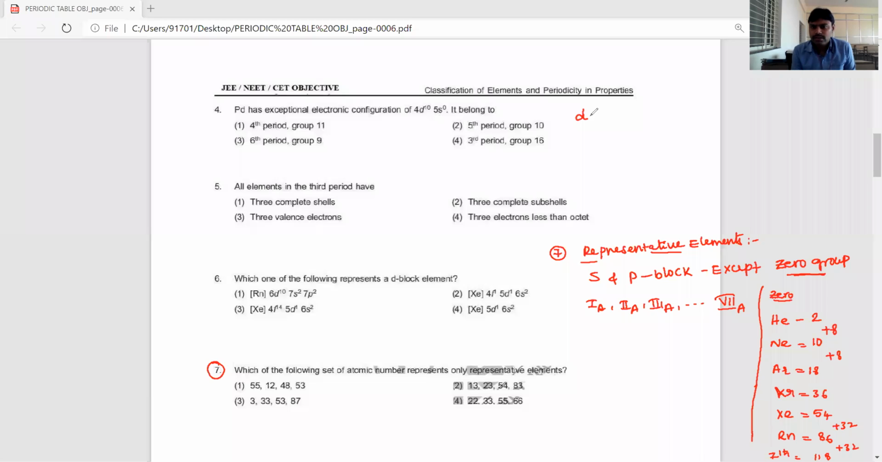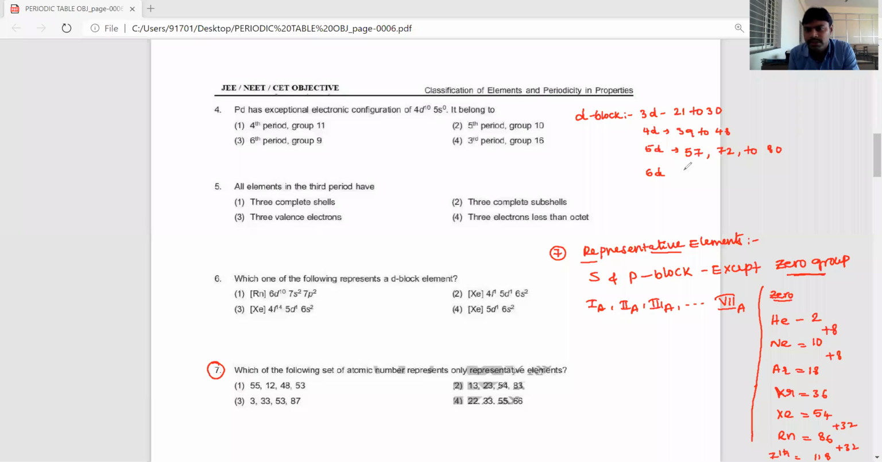Now D block. What are the D block elements atomic numbers, dear students? The 3D series atomic numbers Z is 21 to 30. Next, 4D series elements, you add 18, then 39 to 48. And 5D series elements atomic numbers are 57, 72 to 80.